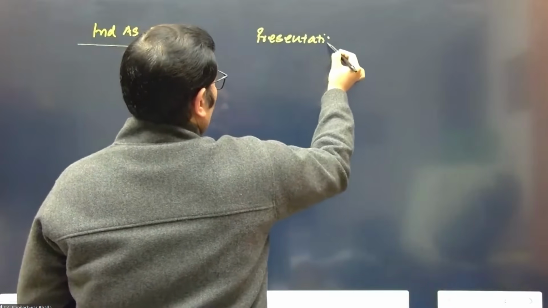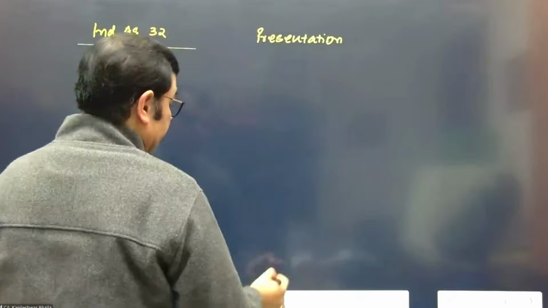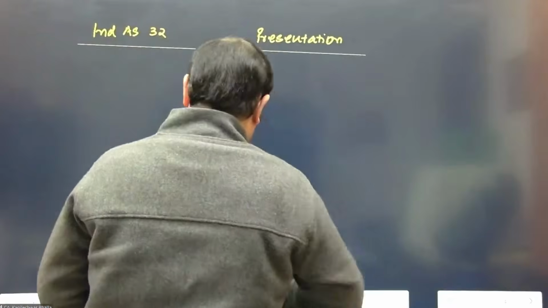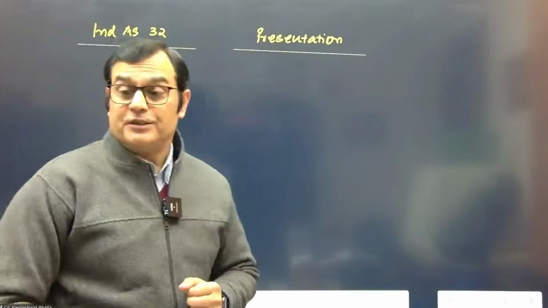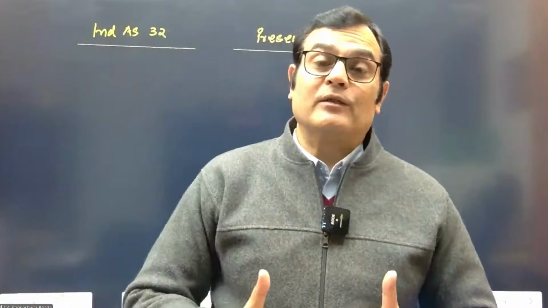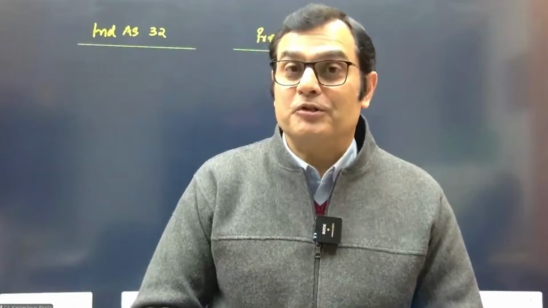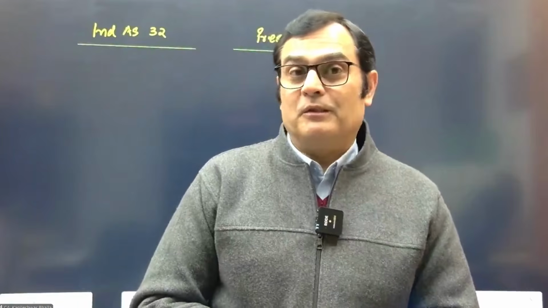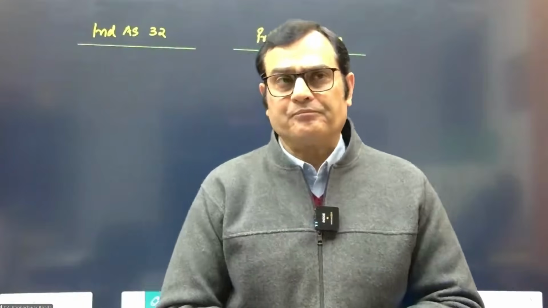I hope I can take a little liberty, considering that you've already attended the regular sessions and are now looking for a revision, so that we can consolidate the concepts.